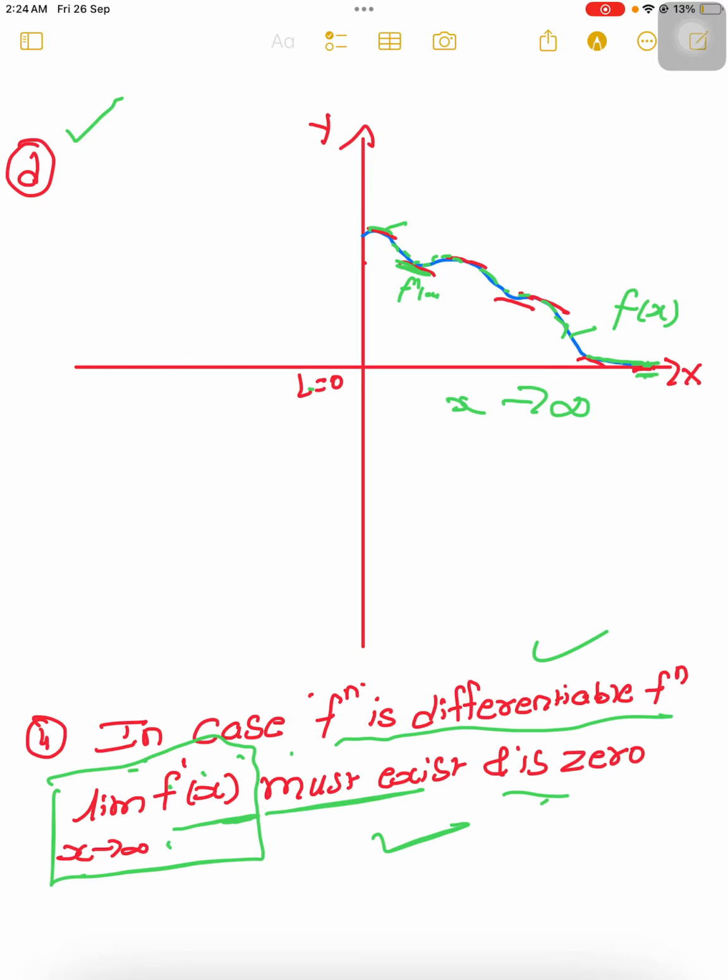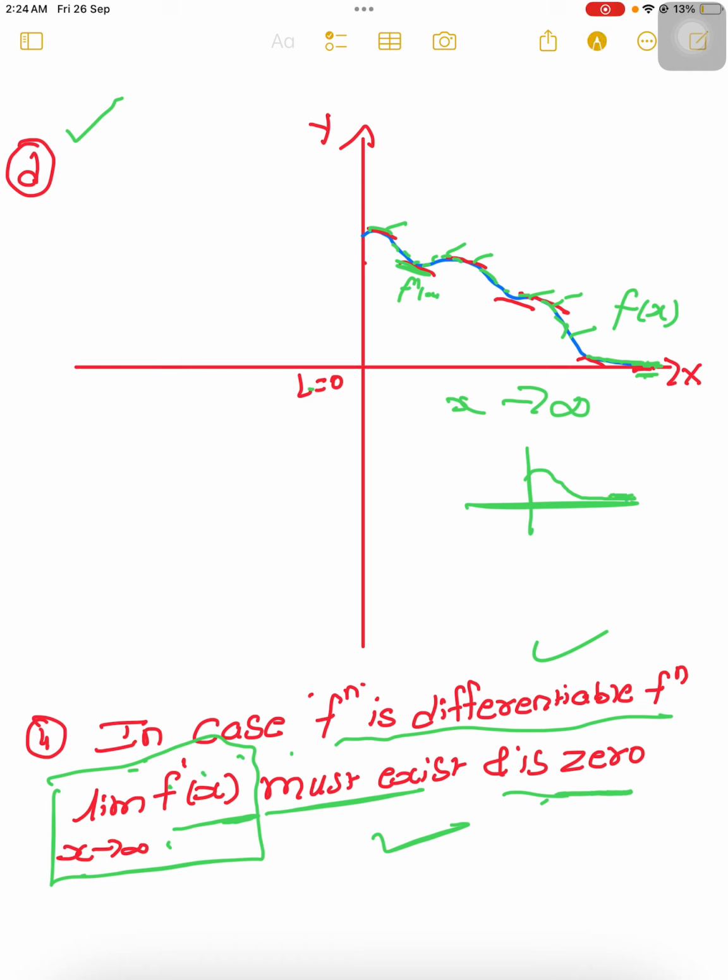At each and every point f dash of x exists, and finally it approaches 0, because as you came to know, at each and every point the function is differentiable. As x goes to infinity, it touches the x-axis and is parallel to it, so its derivative value must be 0.